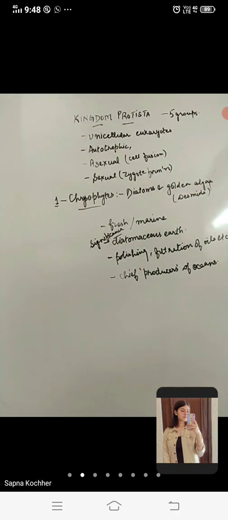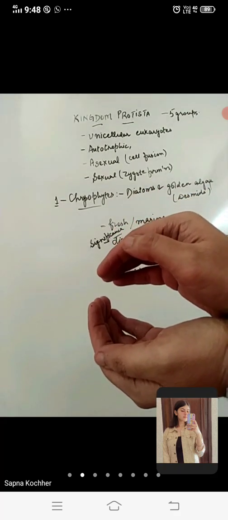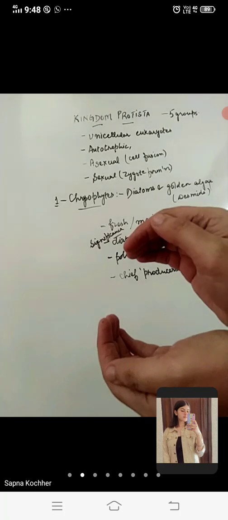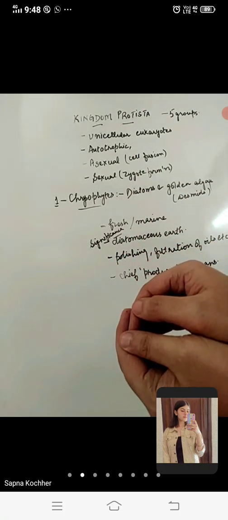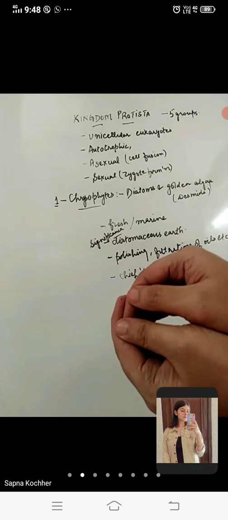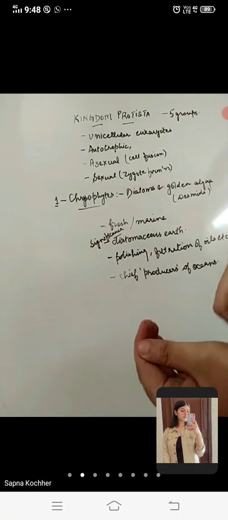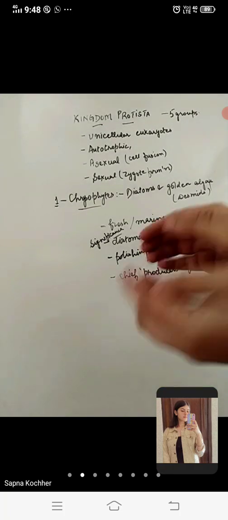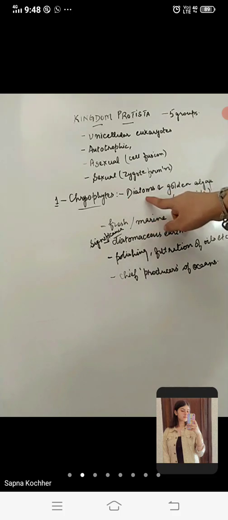The structure of the diatoms is like that of a soap case. You know the soap case? We have a soap case which has two parts like this, है ना? दो parts हैं जो अंदर lock हो जाते हैं and open हो जाते हैं. So similarly, these diatoms also have two parts which are locked like a soap case, ठीक है? So they have two subunits, one and the second, which lock. That is why they have been termed diatoms.